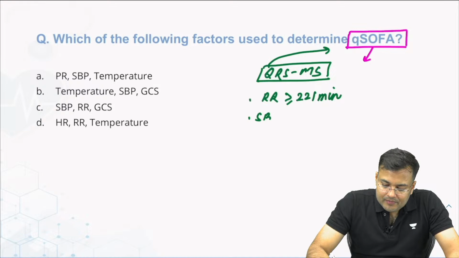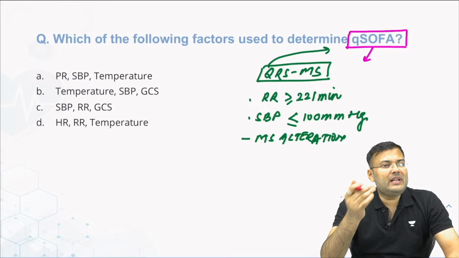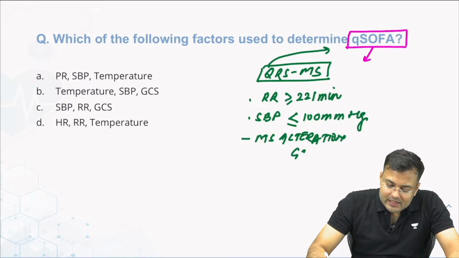Systolic blood pressure, less than or equal to 100 mmHg. And MS means mental status alteration. When somebody's mental status alteration is seen, his GCS will be less than 15. Normal GCS is 15, so GCS is less than 15.